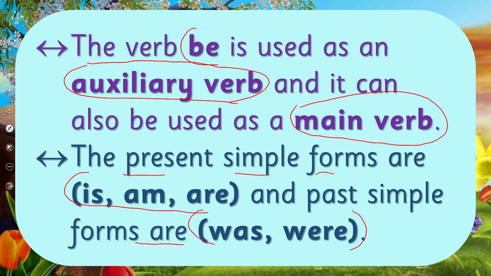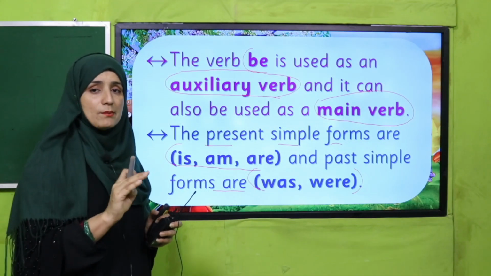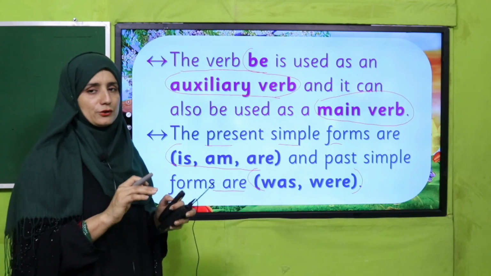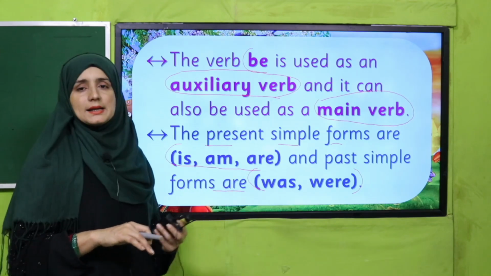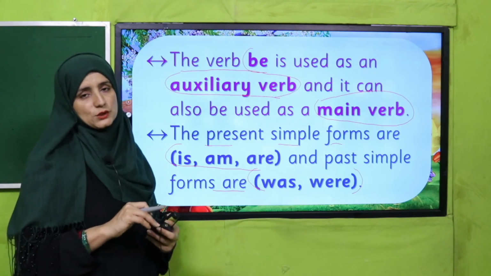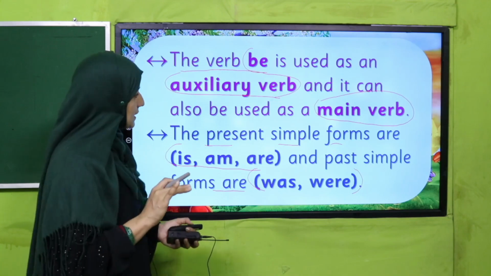So my dear students, we use the forms of be, is, am, are, in our present time when we are talking about present time. Okay, and was and were are also forms of be, and we use these forms in our past time, that time that has gone. Okay, let's see in examples.